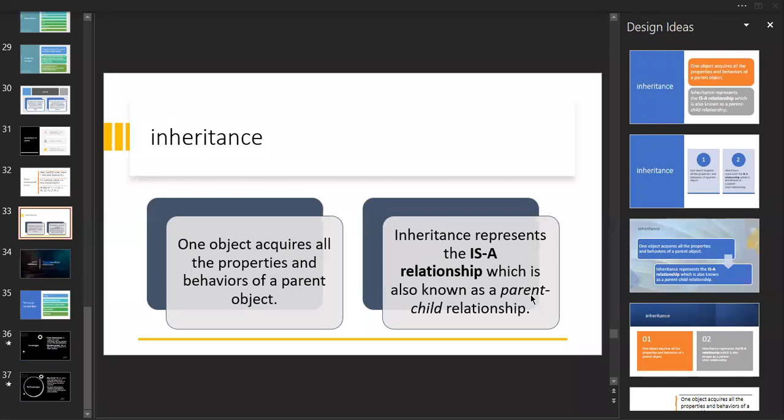The best example is that your parents don't know Java, but you know Java. So you have some properties of your own, and you also acquire the properties of the parent. That's it. This is the main thing of inheritance.